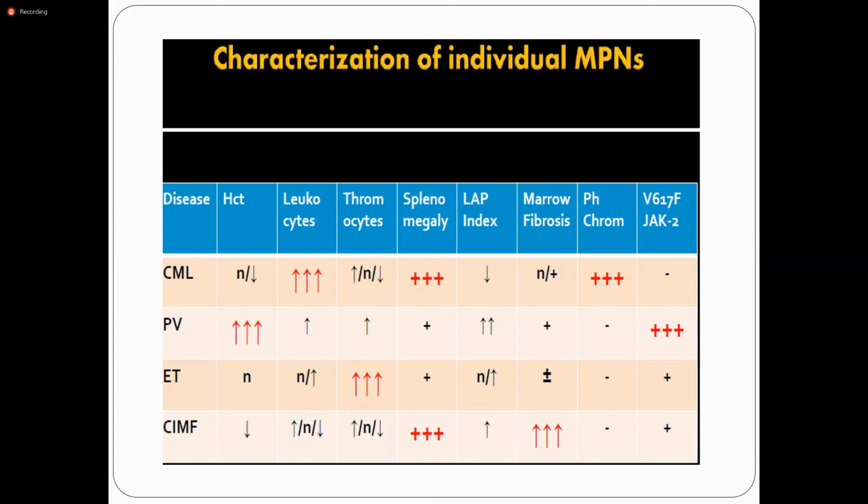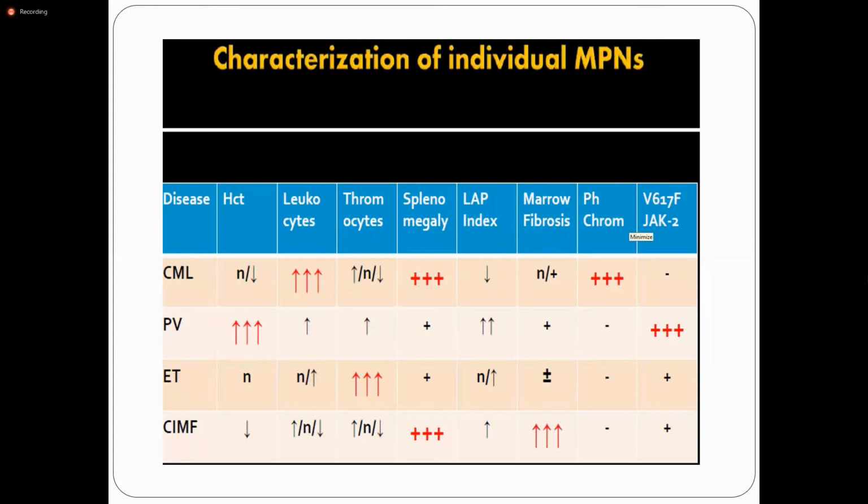No, lumbar puncture is not for diagnosis of these myeloproliferative neoplasms. No need to do the lumbar puncture. No, MRI is not helpful to diagnose myelofibrosis. Myelofibrosis is diagnosed on biopsies: bone marrow biopsy, a liver biopsy, or a spleen biopsy.